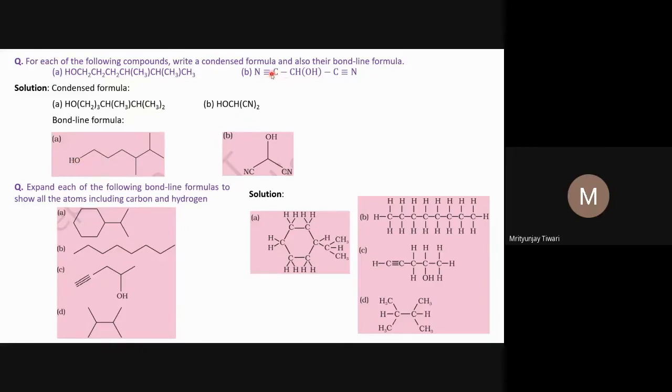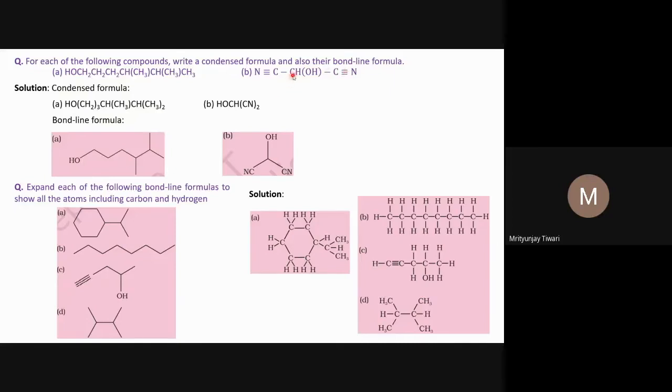Now in this example, NC, this is the cyano group, CN group, this is also a CN group. Two CN groups are attached to this CH, and one OH group is also attached here. The OH in parenthesis means this OH is linked to this CH, and it means there is one OH bond in this way. So what can we write as the condensed formula?